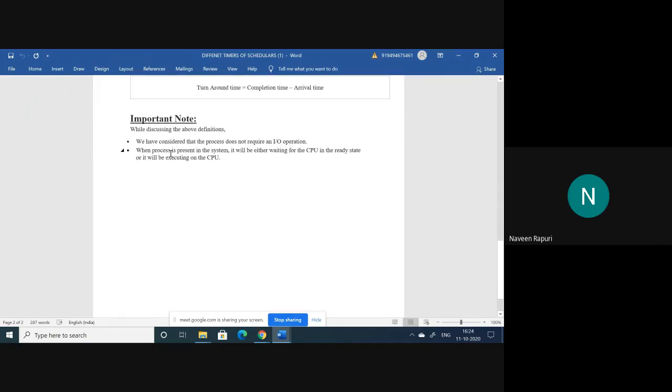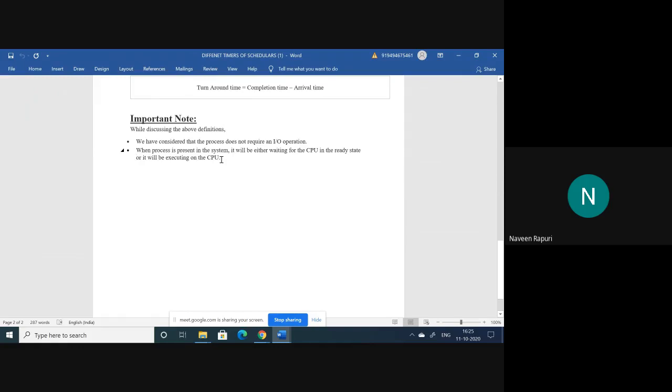So here are some important notes. We have considered that the process does not require an IO operation. Here we didn't discuss IO operations. Previously I discussed that there are two different kinds of times: one is the CPU time and the other is the IO time. CPU time means the time required to execute the process. The IO time means when the process requires any event or any IO, that time is called IO time. When a process is present in the system, it will be either waiting for the CPU in the ready state, or executing on the CPU.